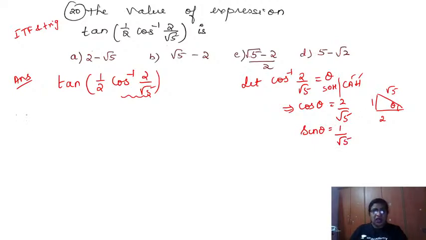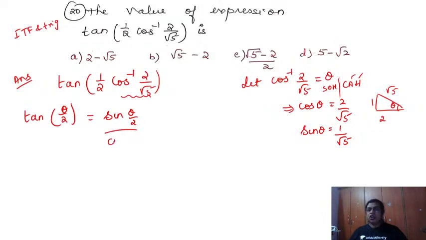Now we have reached tan of 1 by 2 of what we have taken as theta. So isn't this becoming tan of theta by 2? Now tan I can write as sine by cos, so I can write this as sine theta by 2 by cos theta by 2. Now look at this magic. I multiply by 2 cos theta by 2 throughout, for the numerator and also for the denominator. Let's see what will happen.